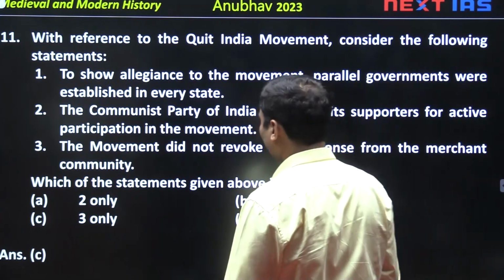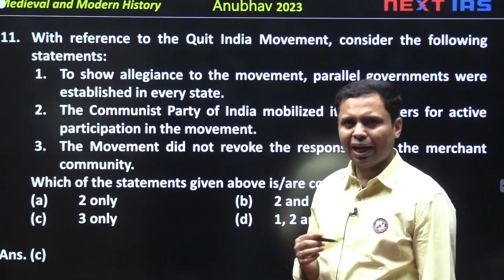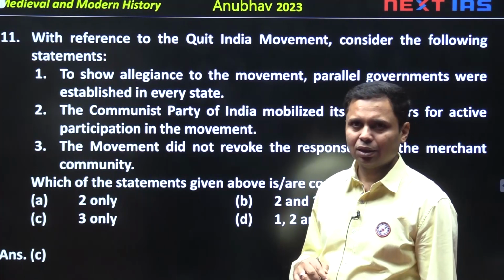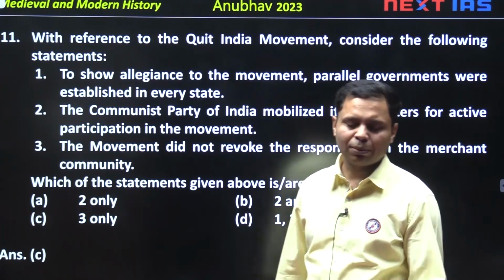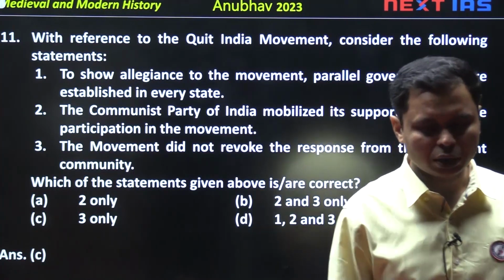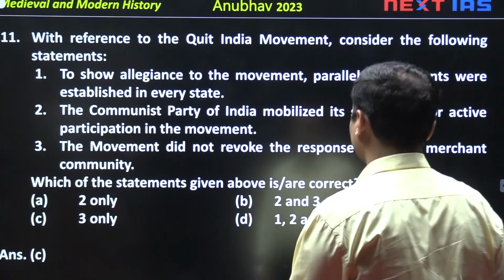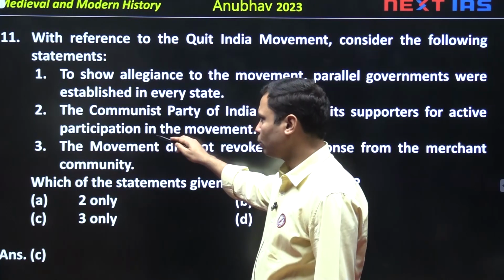So this is the World War era, and during the World War, Germany had been fighting against Russia as well as England. Russia being a communist country, the Communist Party supported Russia, and thereby obviously the Communist Party also supported the British government.